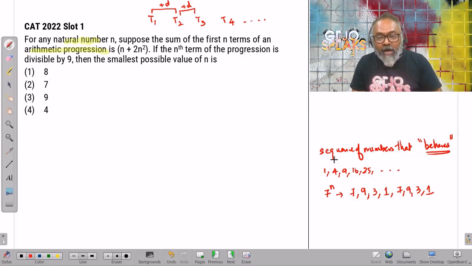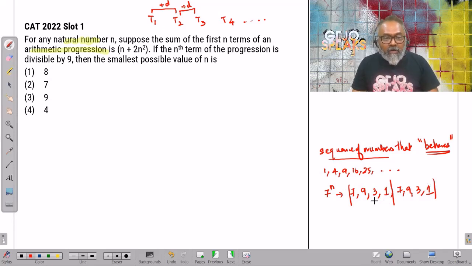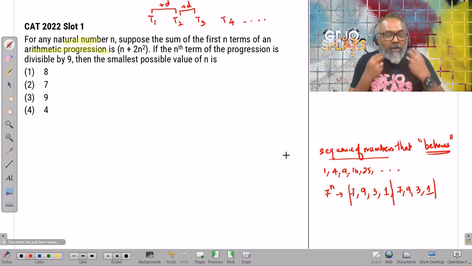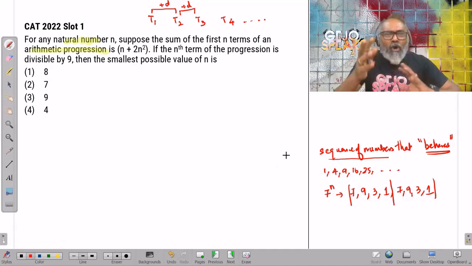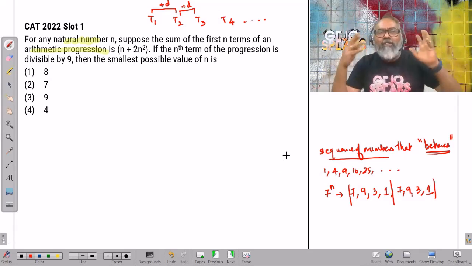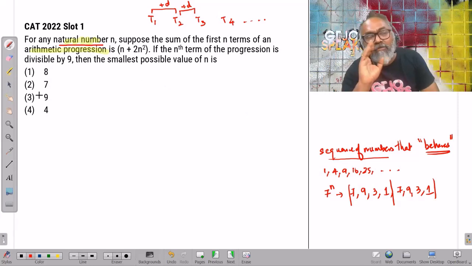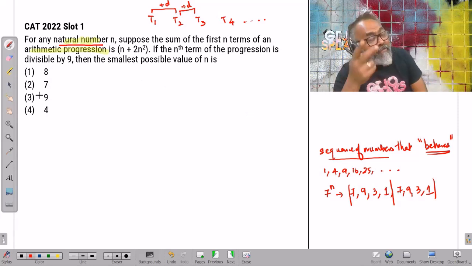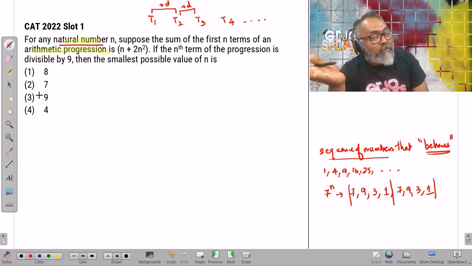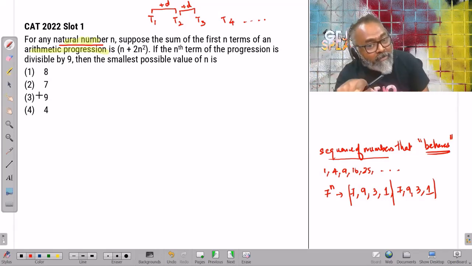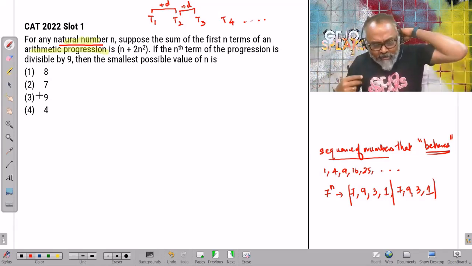There's also a sequence of numbers that behaves. It's a repeating sequence, but a sequence that behaves. So I'm simply thinking, instead of calling it a lot of sequences, sequences of natural numbers that behave. And I need to understand their behavior. I know the behavior of arithmetic progression, which behaves in this particular fashion. All right, great. So now it says,